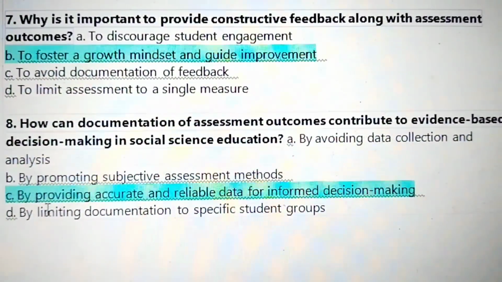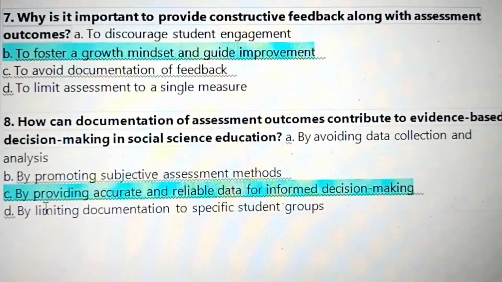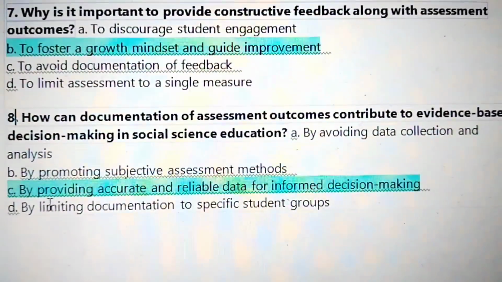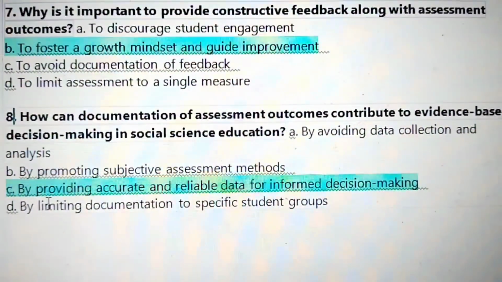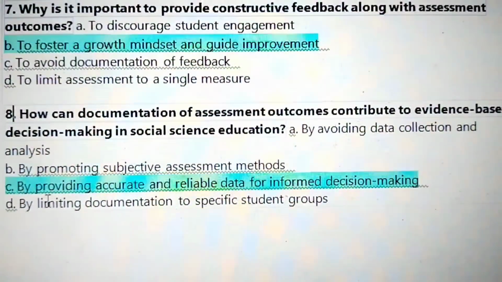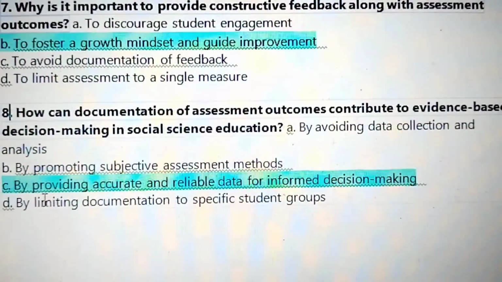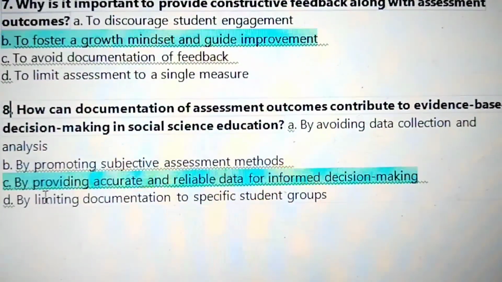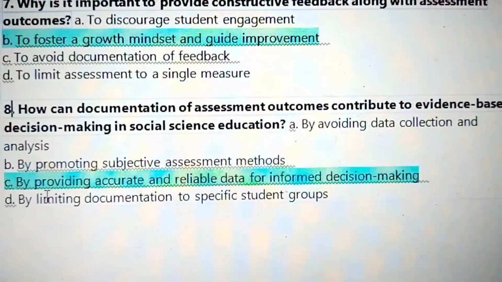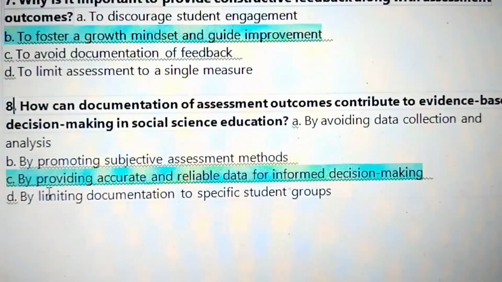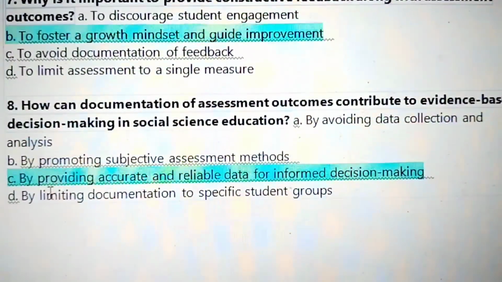Next, why is it important to provide constructive feedback along with assessment outcomes? To foster a growth mindset and guide improvement. 8, how can documentation of assessment outcomes contribute to evidence-based decision-making in social science education? By providing accurate and reliable data for informed decision-making.